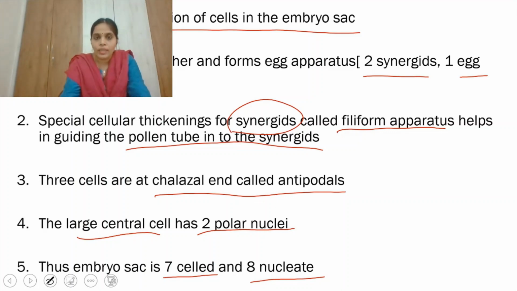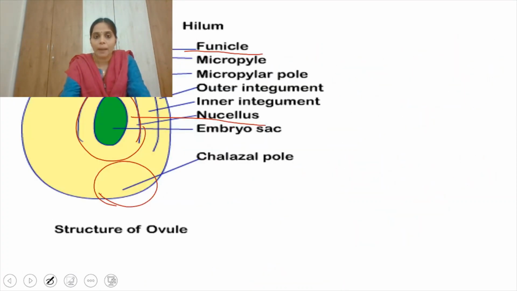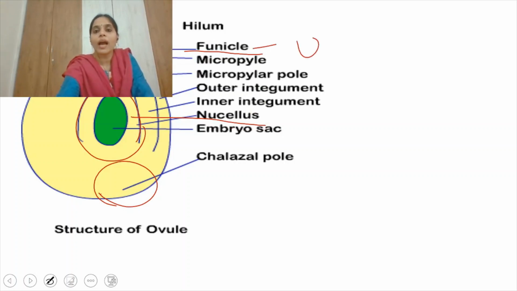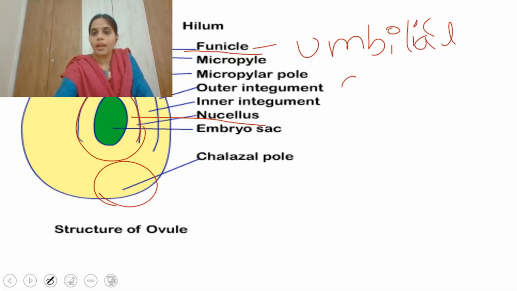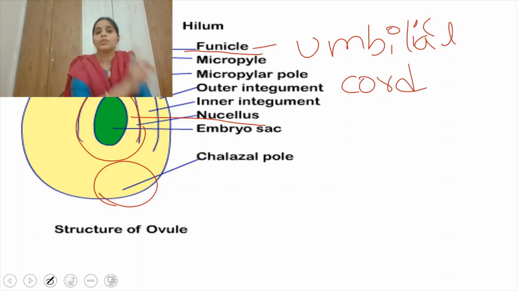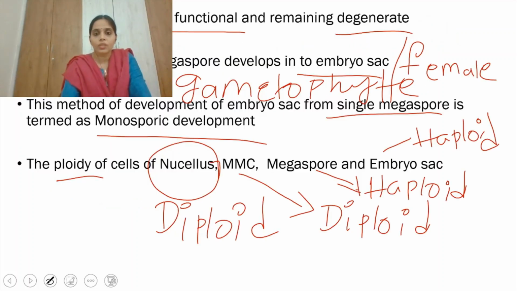That is the funicle. The funicle is comparable to the umbilical cord of placental mammals, because with the funicle the ovule is attached to the placenta. So this is about the structure of the female reproductive part of the flower.